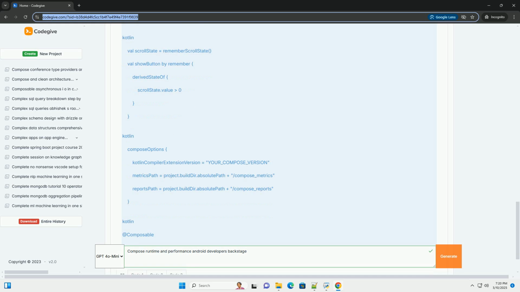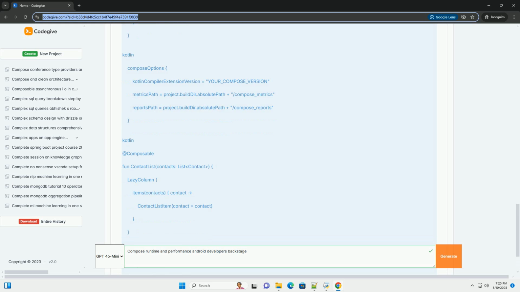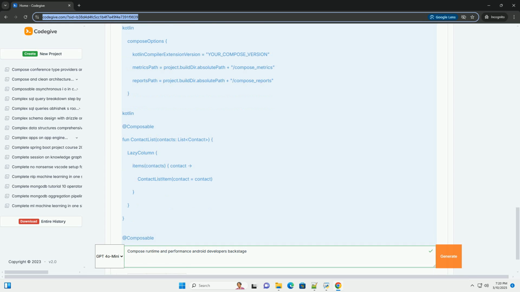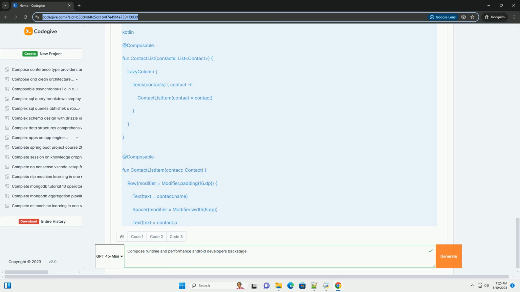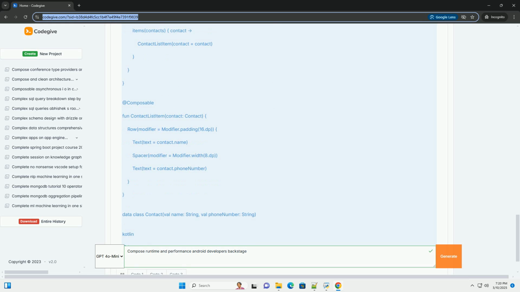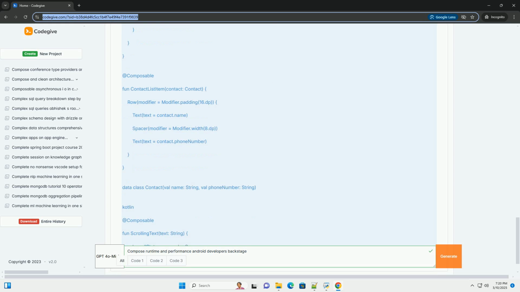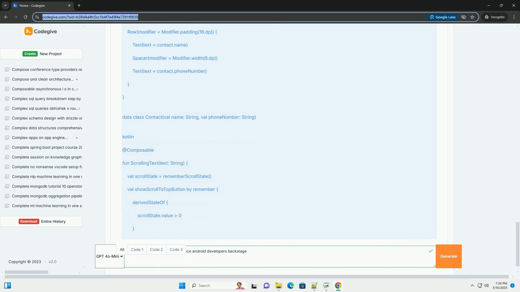1. Understanding the core concepts. Before diving into performance, let's establish a solid understanding of the fundamental concepts behind Compose. Declarative UI. Unlike traditional imperative UI frameworks, like views, Compose focuses on what the UI should look like, rather than how to change it.